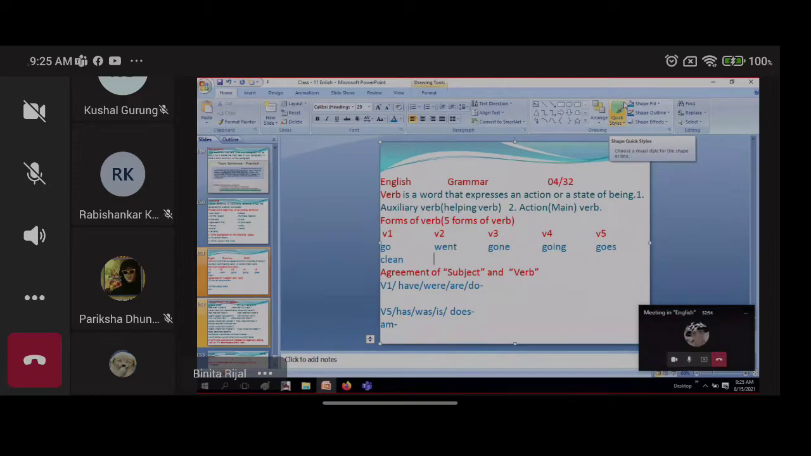Now let's see here about the regular verb. How to change the regular verb into verb 2, verb 3, verb 4, verb 5 forms. Tell me what is the verb 2 form? Past form. What is that? Clean, cleaned. Here also same. In the regular verb you have to be very careful. In the regular verb, there is no change in verb 2 and verb 3.